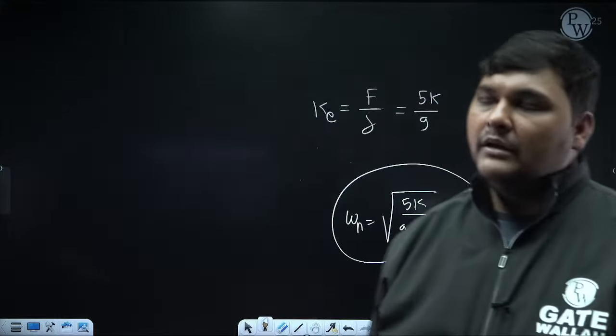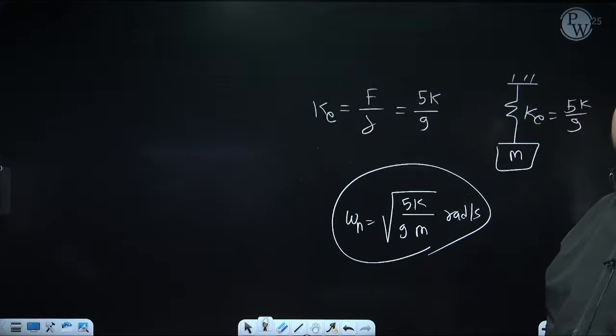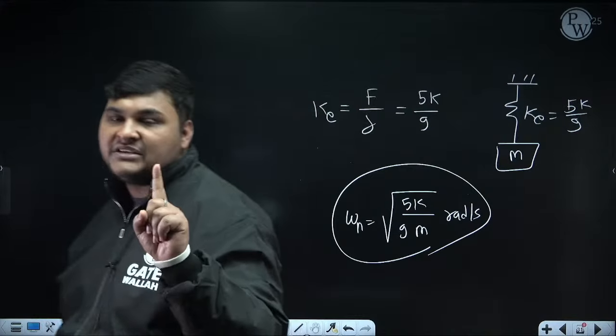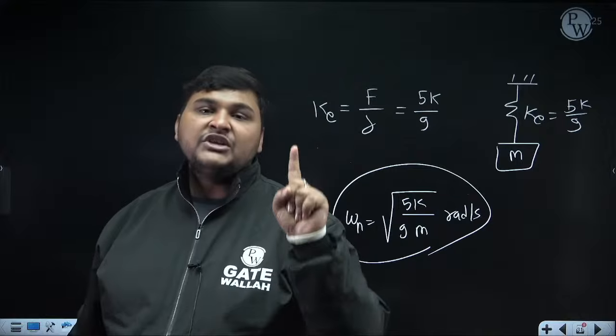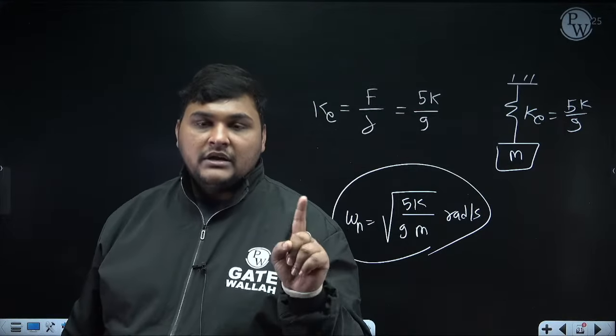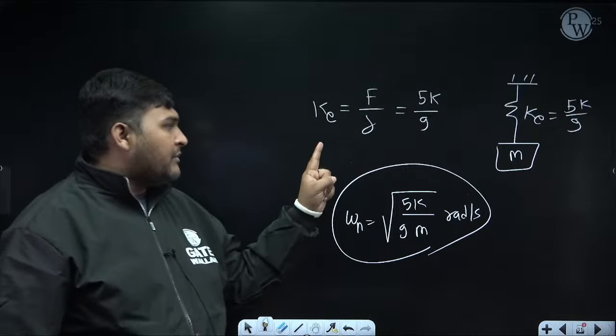So if springs are neither in series nor in parallel, but they satisfy these two conditions, that is, only one point mass is there and restoration is only due to stiffness, not due to gravity, in that case you can always calculate omega n by using this Ke method.